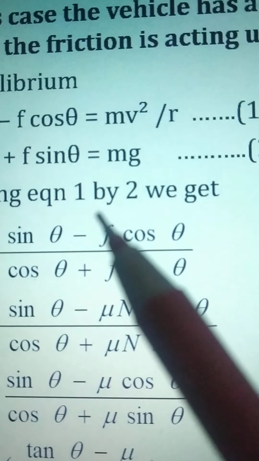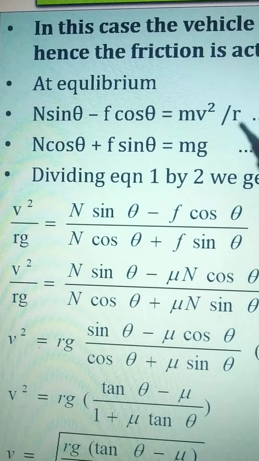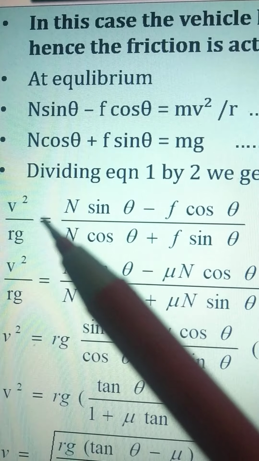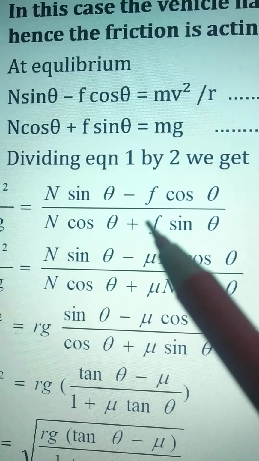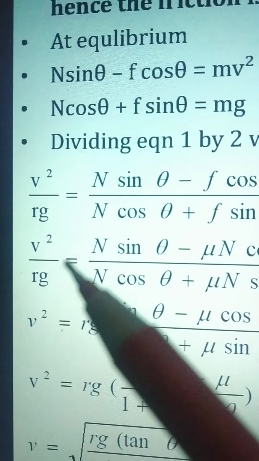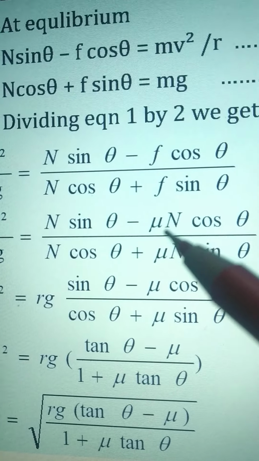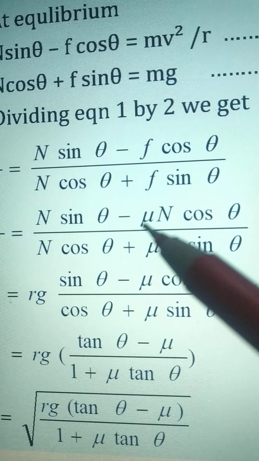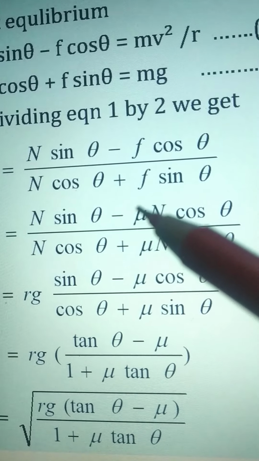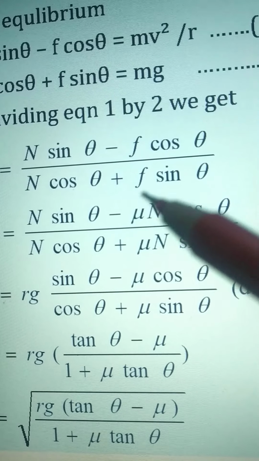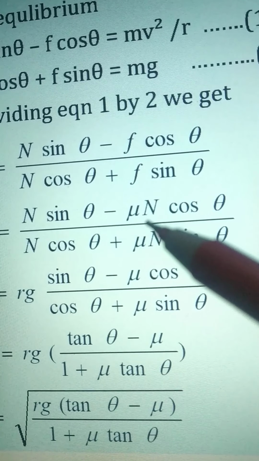Dividing equation number 1 by 2, we get, now m cancels out, then v square upon rg is equal to n sin theta minus f cos theta upon n cos theta plus f sin theta. Here f is nothing but mu n, that is, frictional force is equal to mu s n. This is the formula for frictional force, where mu is the coefficient of static friction and n is the normal reaction between the tire of the car and the road.